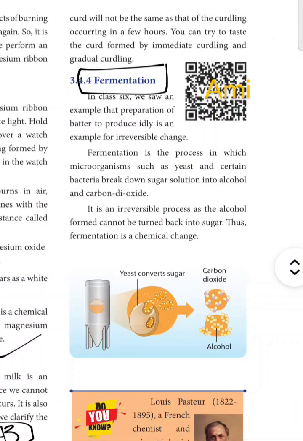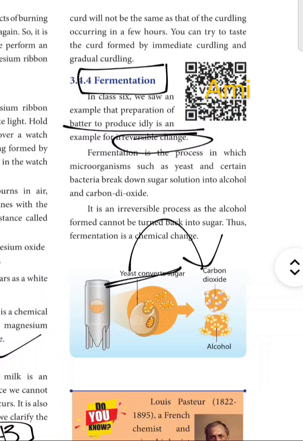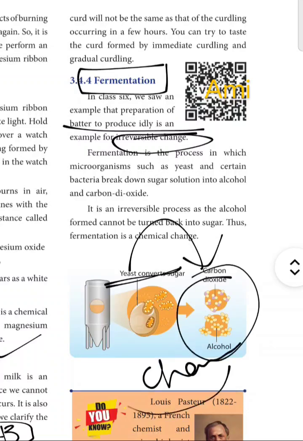Fermentation. In class 6 we saw an example that preparation of batter to produce idli is an example of irreversible change. There new products are formed with the help of yeast. New products are formed with new chemical composition, and also this process is irreversible, hence it is a chemical change.